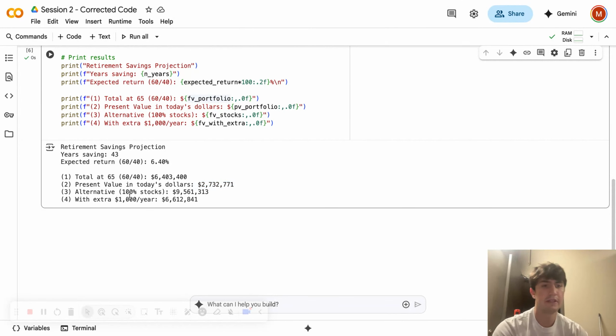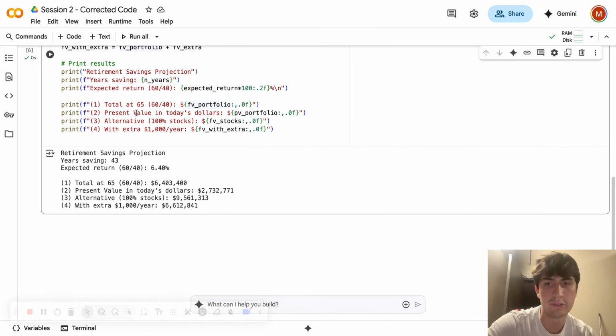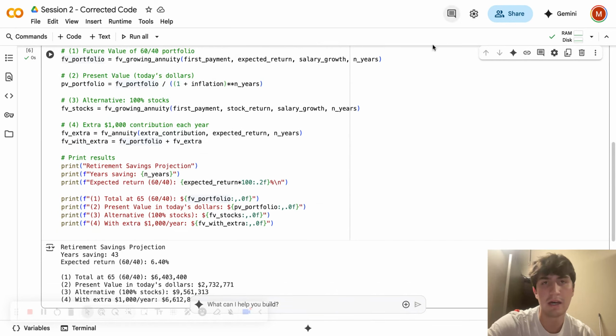And then it gave me a different strategy for question 3. It wants you to put 100% into stocks instead of bonds. So that's why it gave us that high return of over like $5 million more, which I think is too risky and unrealistic. So I don't recommend that. And then with the extra, it overshoots it again because of that high thing.